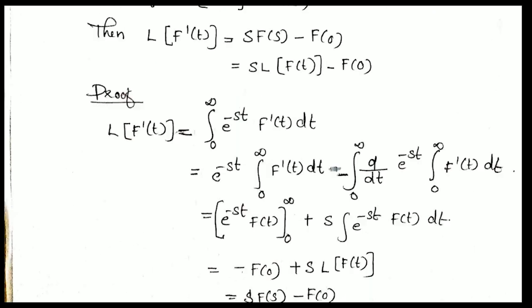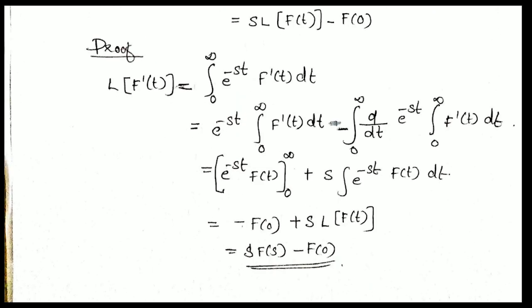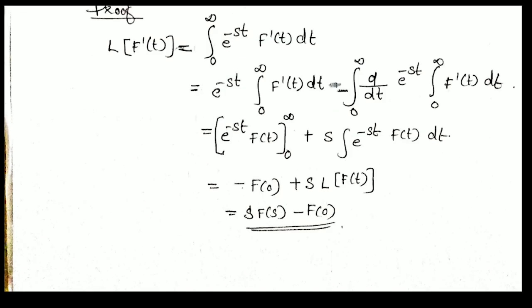We already know. Proof: L of f dash of t equals integral 0 to infinity e raised to minus st into the function, here the function is f dash of t dt, which is equal to e raised to minus st integral f dash of t dt minus integral 0 to infinity d by dt of e raised to minus st into integral f dash of t dt.